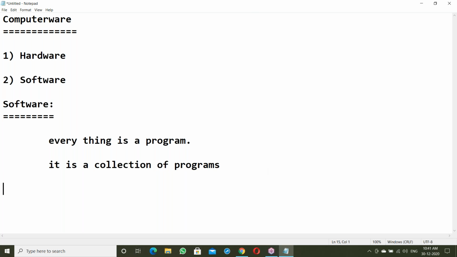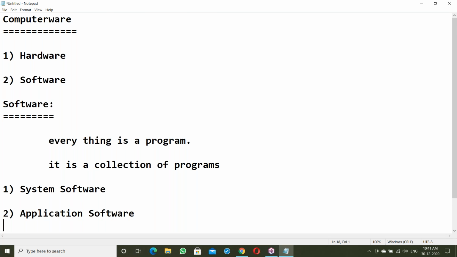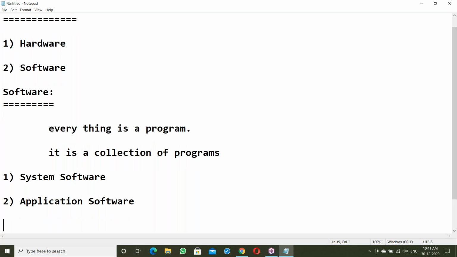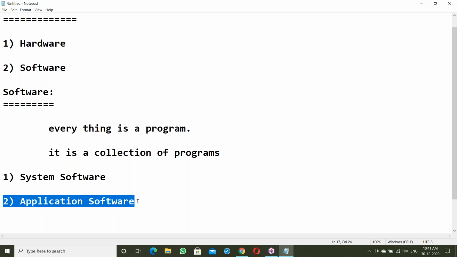In software, there are basically two categories. First one is system software, and second one is application software. Java comes under application software.